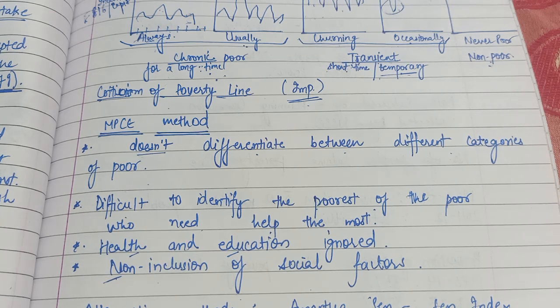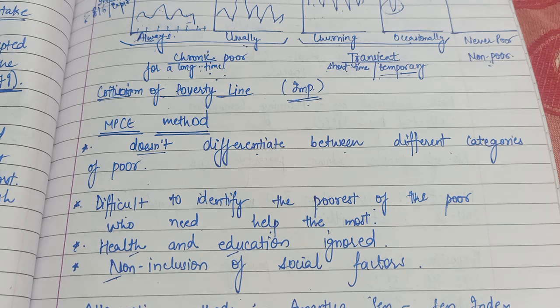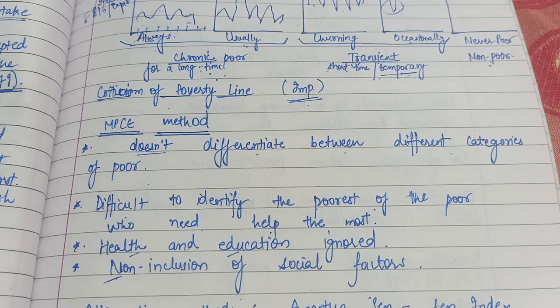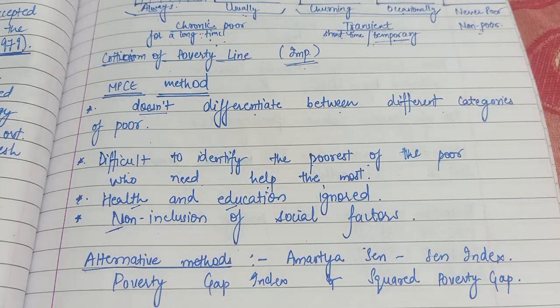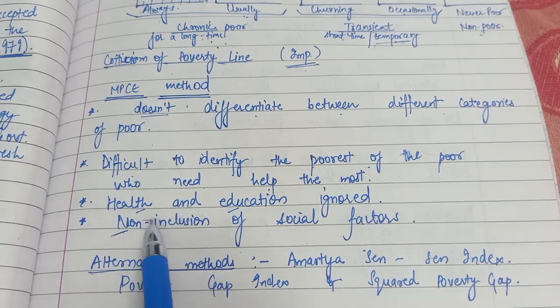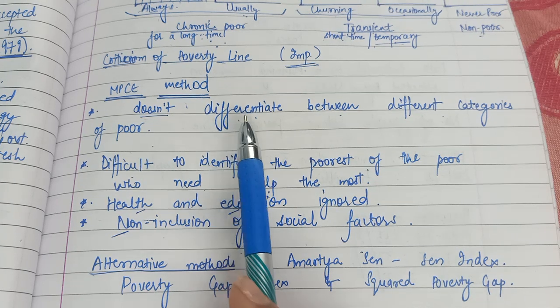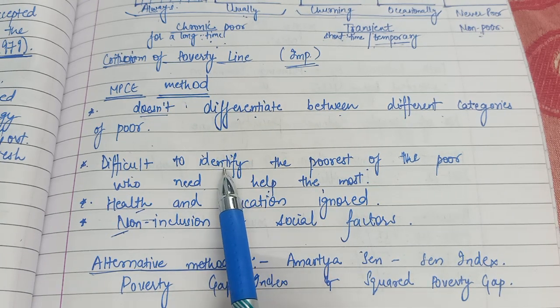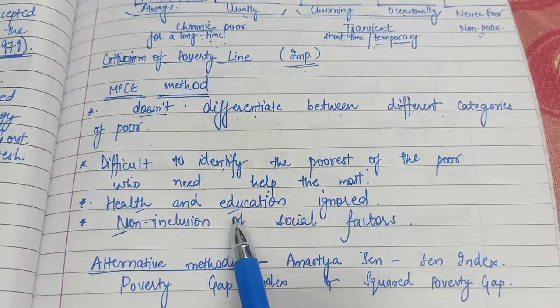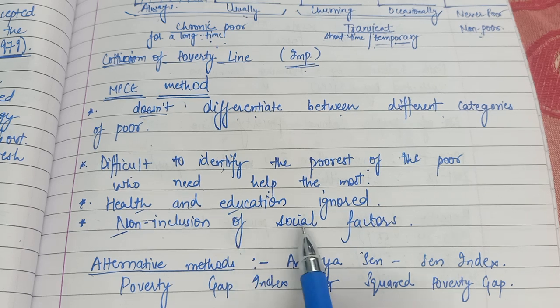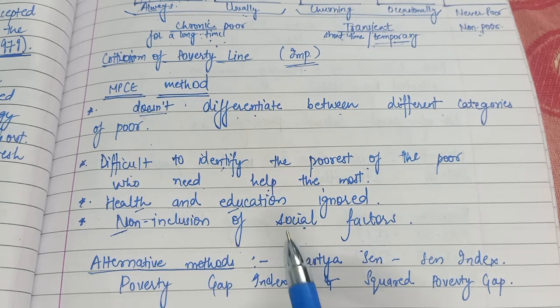So again, this method does not include any social factor. So on these grounds, our present poverty line is criticized, that it doesn't differentiate, so it is difficult to identify the poorest of the poor. Health and education sector factors are ignored, and social factors are also not included.